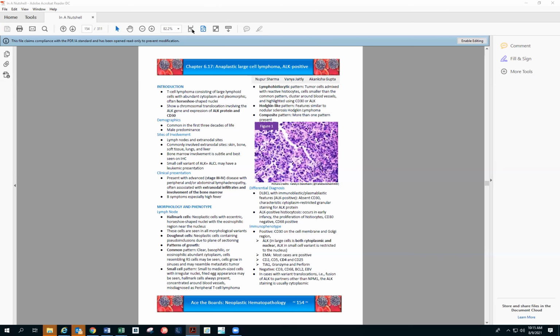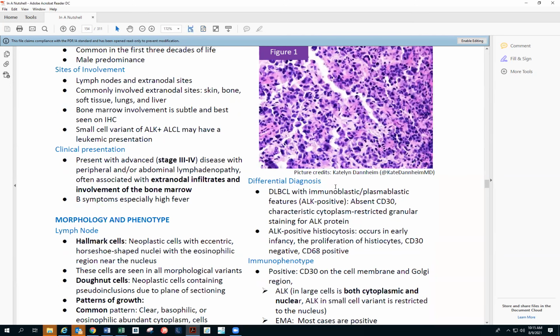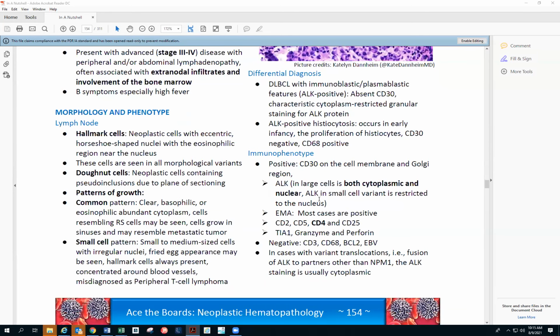And so for ALCL, ALK positive, the hallmark cells you can see over here, this is a nice hallmark cell, a U-shaped cell. The hallmark cells are typical of ALCL. So this one is ALK positive.